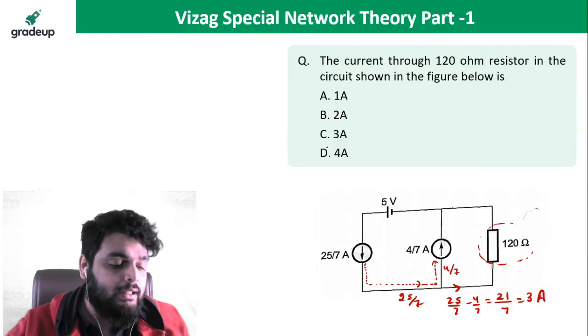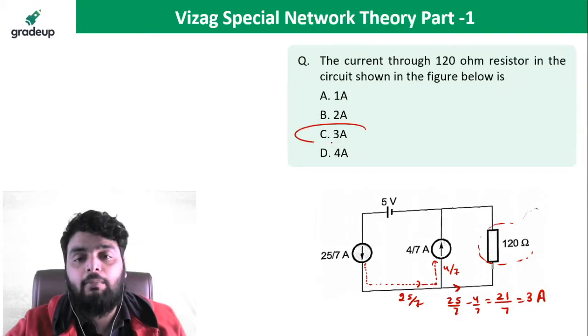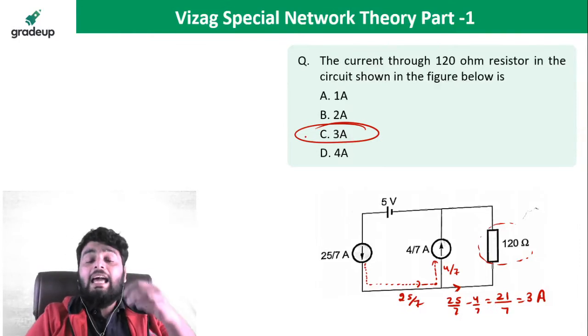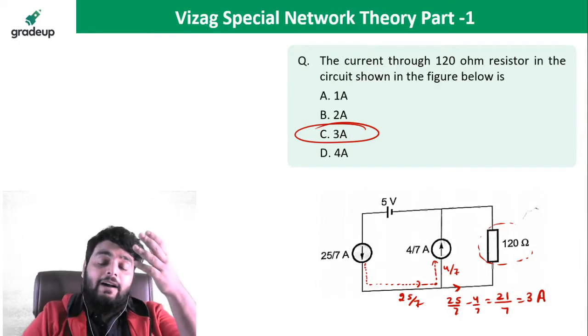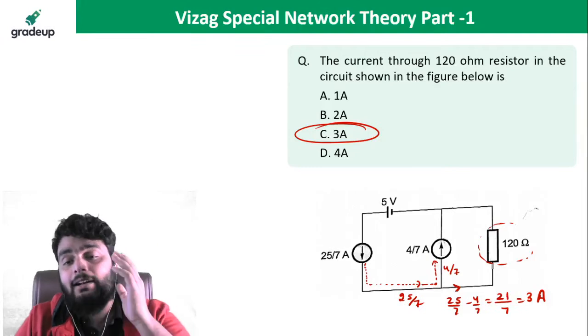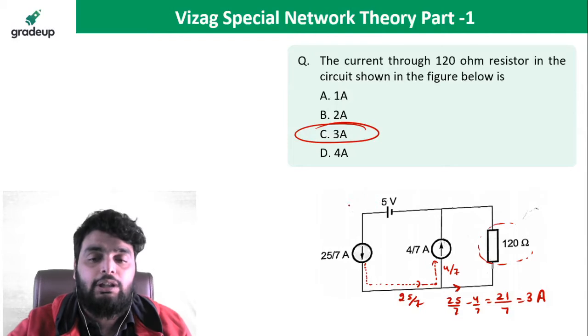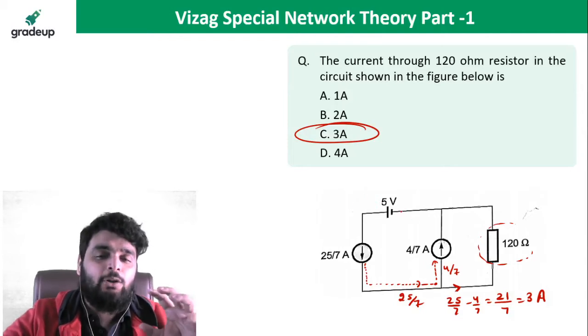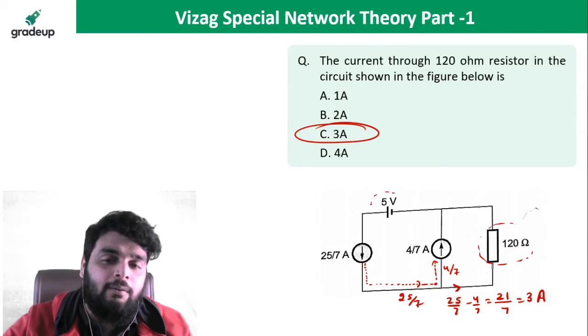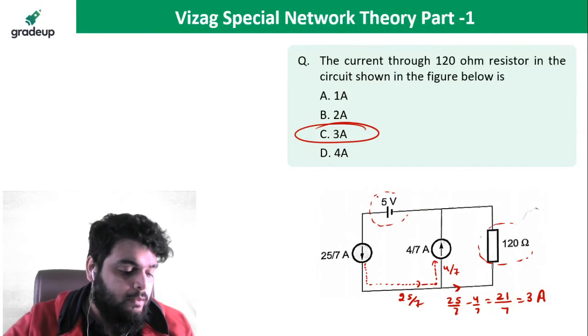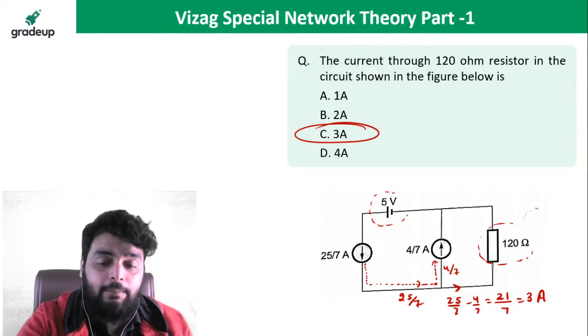So the answer is 3 ampere. This question has been asked in the IES exam and also in the RRB JE exam. So these types of questions are very important. You just need to interpret. There is no use of the voltage source here. Correct, Abhi, correct, Vanshika.